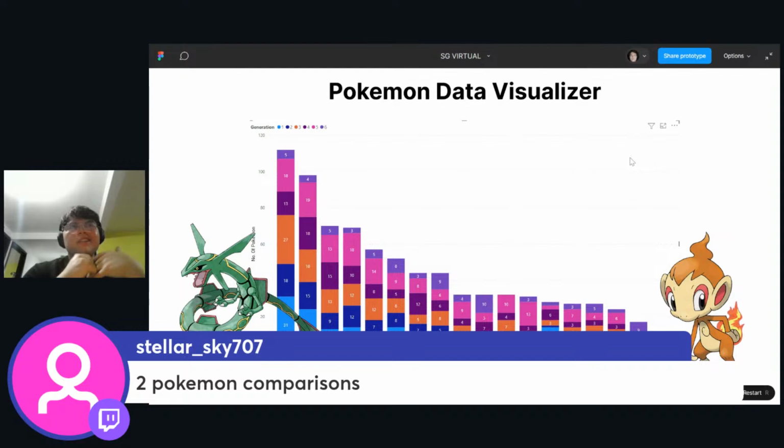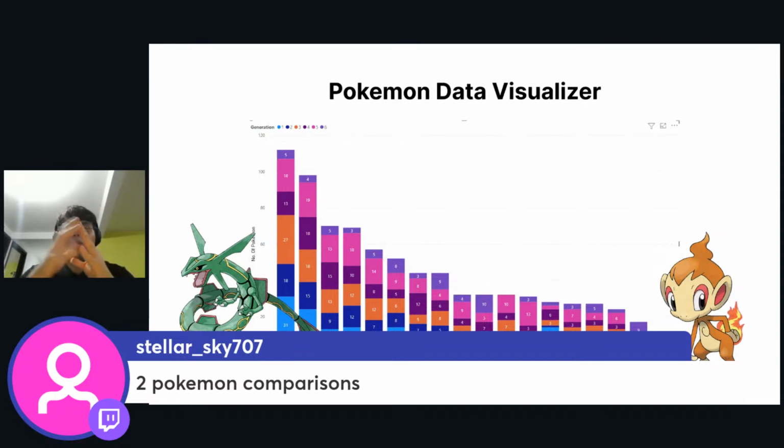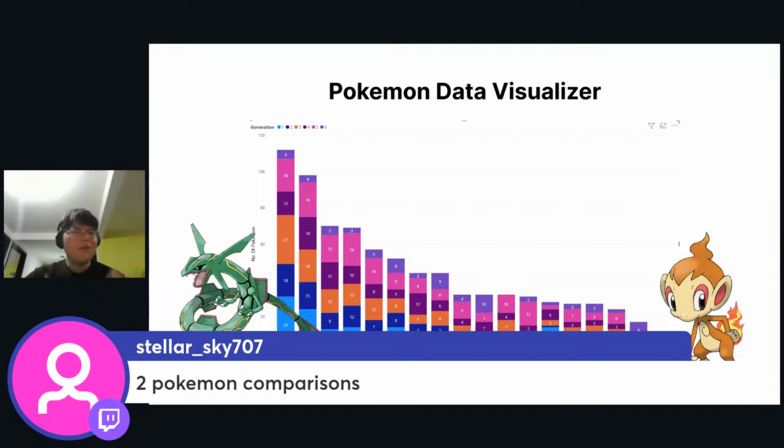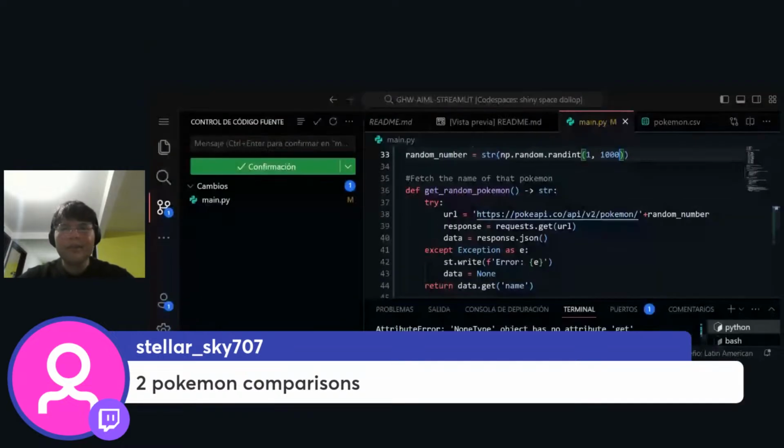So what I'm thinking is having two Pokemons and a chart for each one of them, like a bar chart for each kind of Pokemon ability, or weight or height or something like that. So let's try to do this. Yeah, let's try to do that.